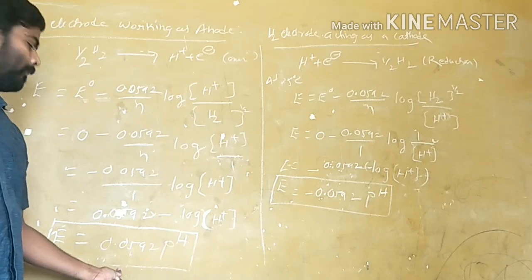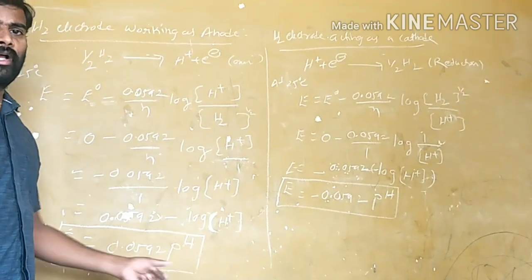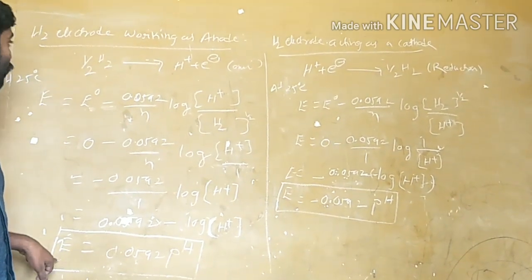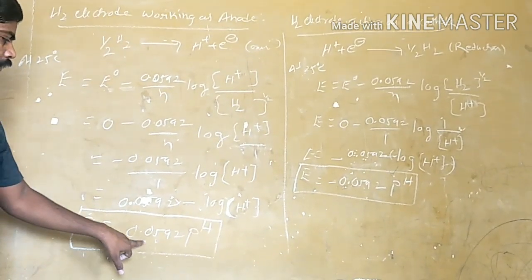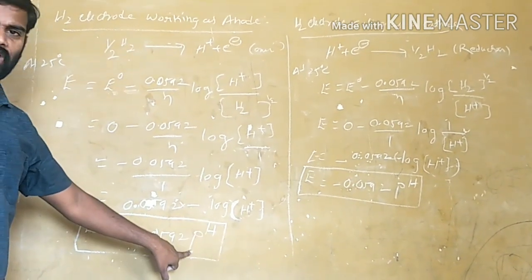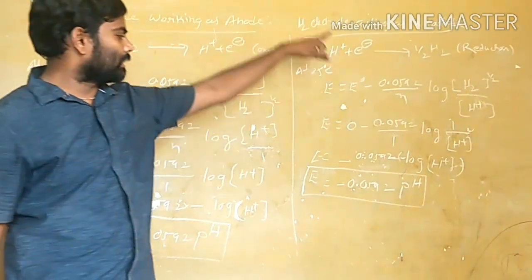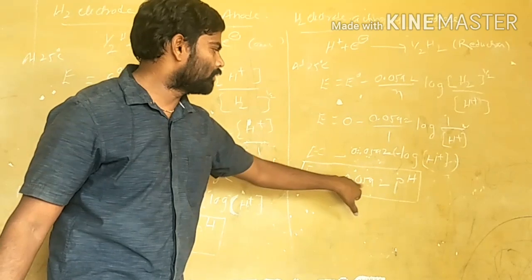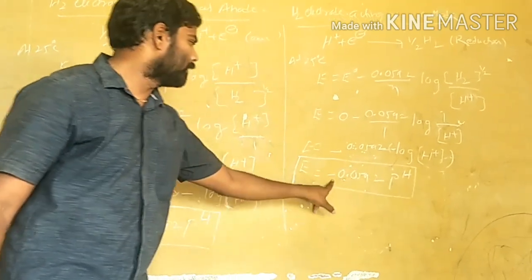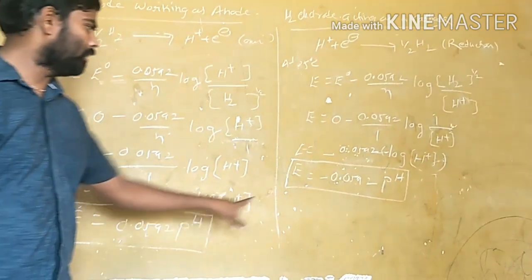See, what is the difference between these two equations? When it is acting as an anode, we get E equal to 0.0592 pH. When it is acting as a cathode, we get minus 0.0592 pH. Only the sign is changed, positive and negative.